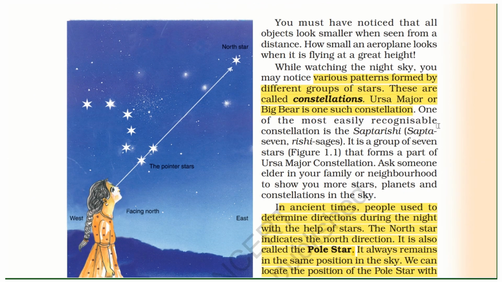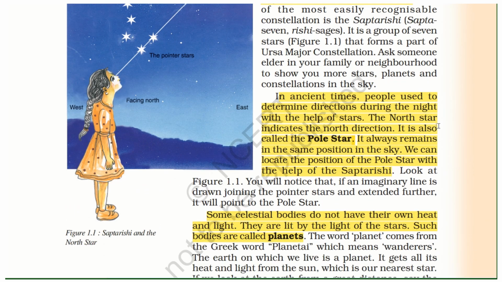Various patterns are formed by different groups of stars. These are called constellations. Ursa Major or Big Bear is one such constellation. In ancient times, people used to determine directions during the night with the help of stars. The North Star indicates the north direction. It is also called the pole star. It always remains in the same position in the sky. We can locate the position of the pole star with the help of the Saptarishi.